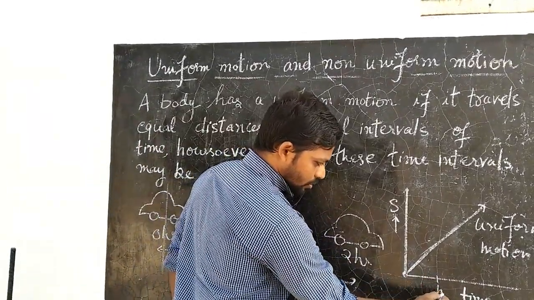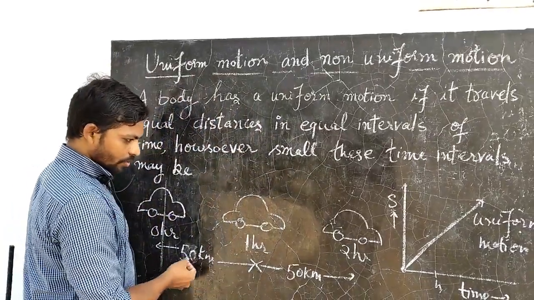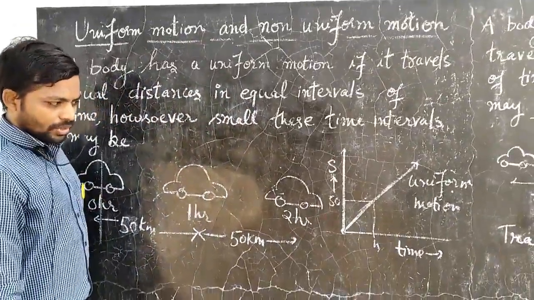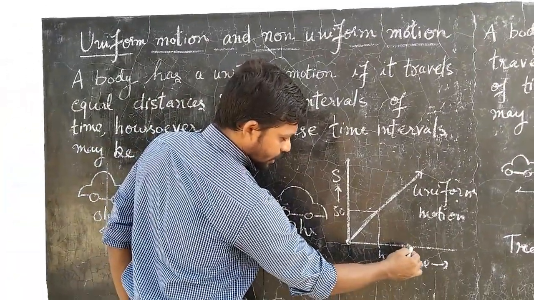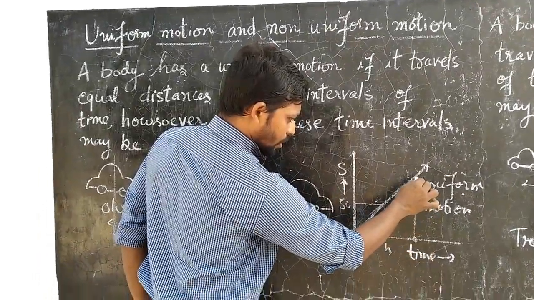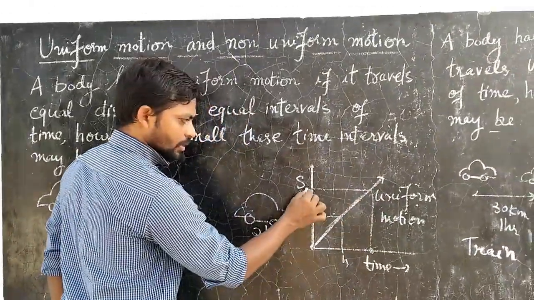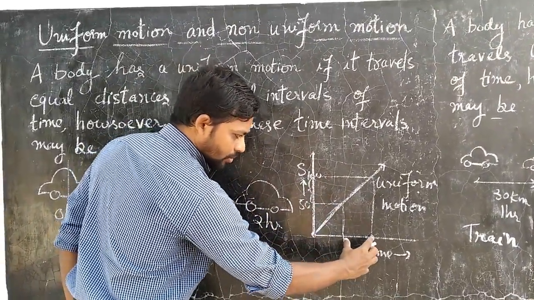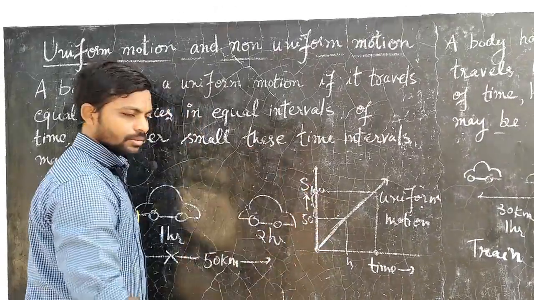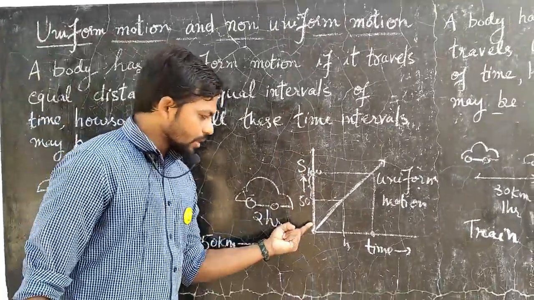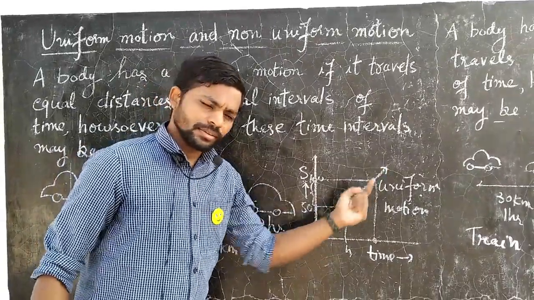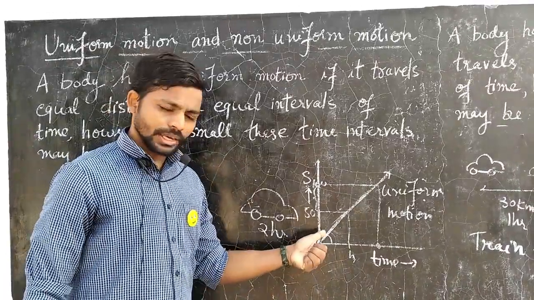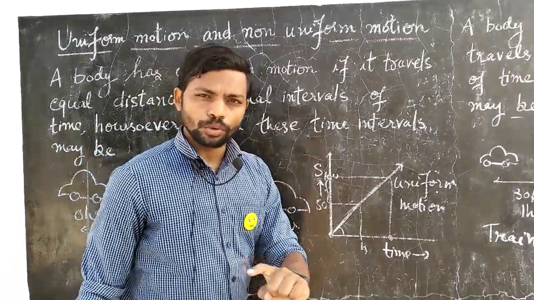After 1 hour, it traveled 50 kilometers. Let us say this is 50. After second hour, you can see here again I'll take second hour, this is second hour, and you can look at this. This is 100. So it is covering for equal time, equal distances are covered. Right? So you will see that in the graph there is a straight line making some angle with the x-axis. This is what you will see in the graph if a body is moving in uniform motion.